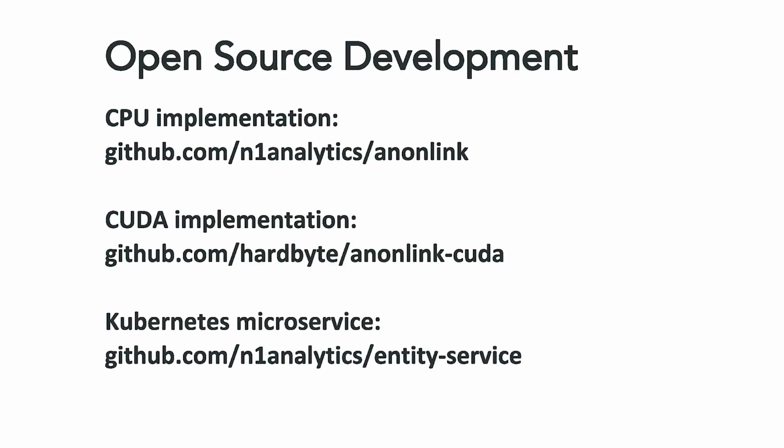A lot of our stuff is completely open source, so we have our CPU implementation of the linkage software called Anonlink, and now a CUDA implementation, which we've been hacking on this week, is just on GitHub too, if you're interested. And our normal way to parallelize is on Kubernetes using lots of CPUs. And once we're happy with the GPU stuff, we'll try port that so we can use it from Kubernetes as well.